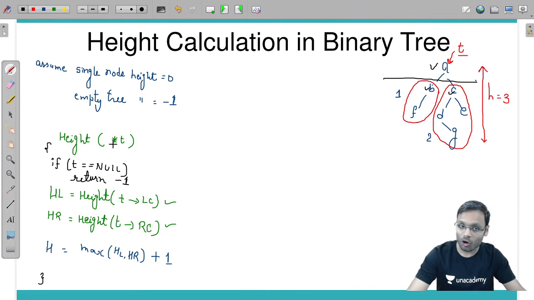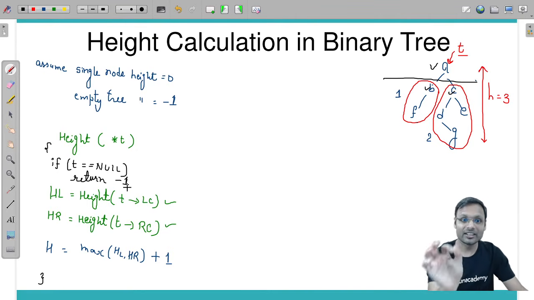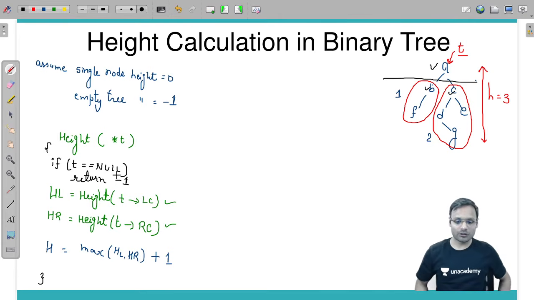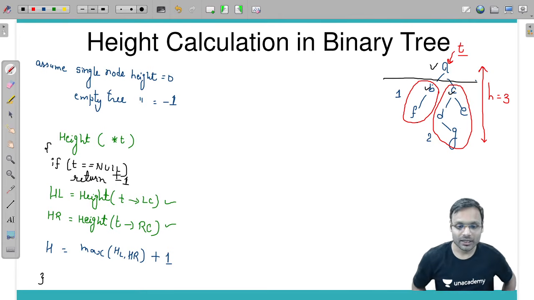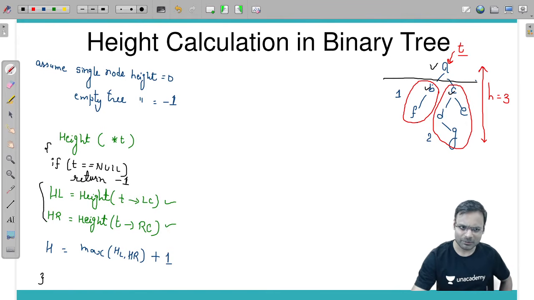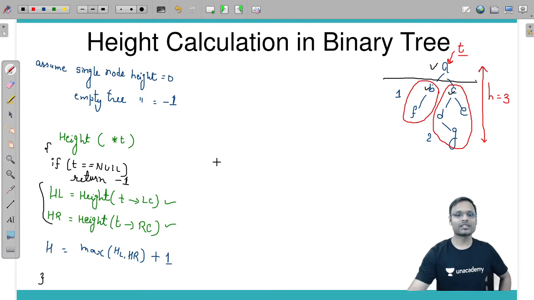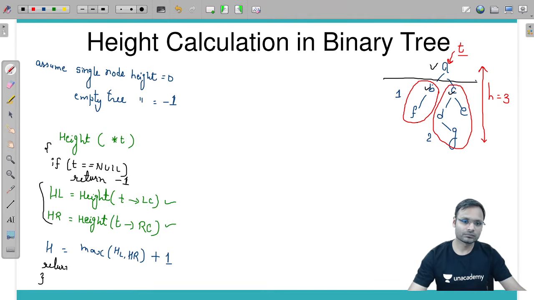So when you have called the height function where t is equal to null, then return minus 1 and done. Your height of the tree is calculated. But if t is not null, then calculate the left subtree's height, the right subtree's height, and then calculate the maximum of hl comma hr plus 1. You will get the height, and at the end return this h. That will be your height